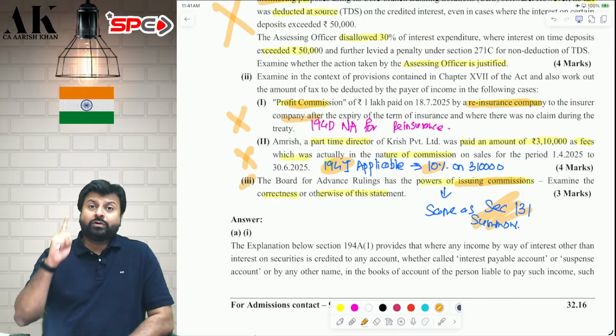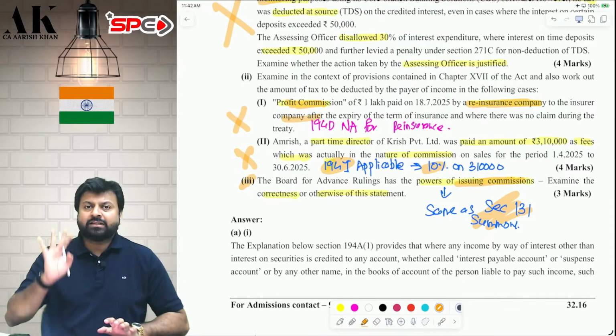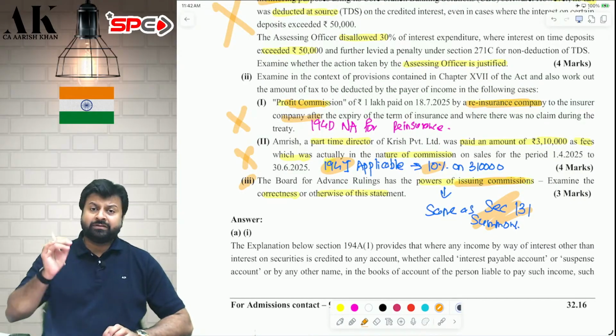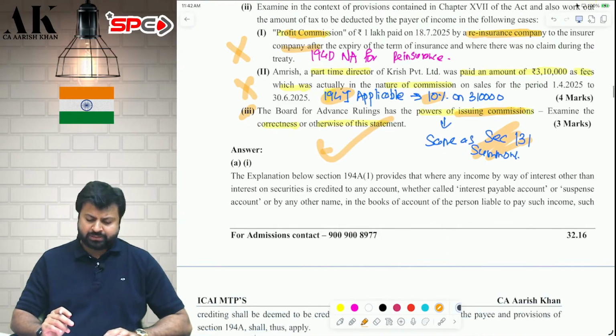First, power to discover an inspection. Second, power to enforce attendance. Third, power to compel production of books of accounts. And fourth, power to issue commissions. These are the 4 powers which are given to the income tax authority under section 131, which are given to the board for advance ruling also. I hope it is clear to all of you.